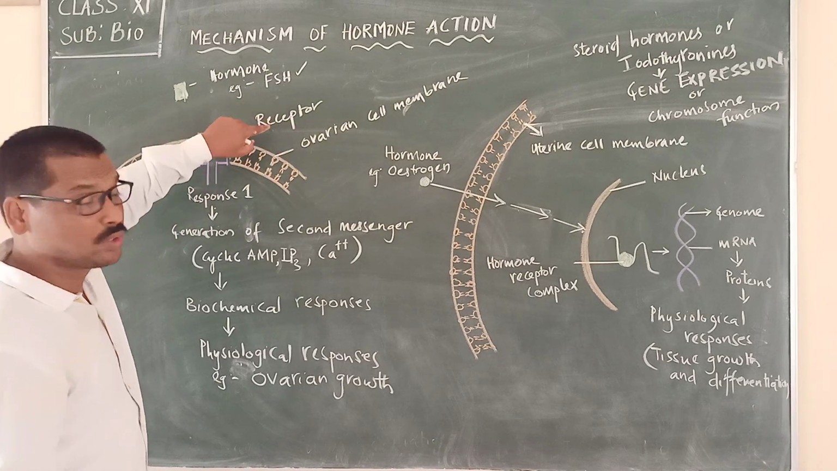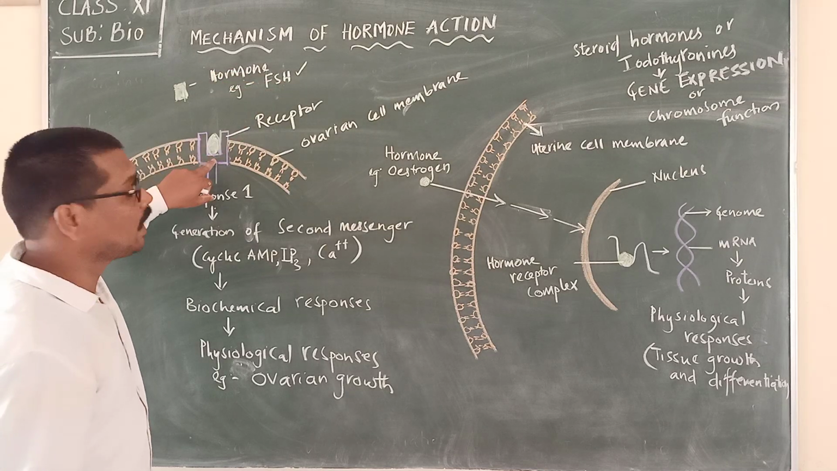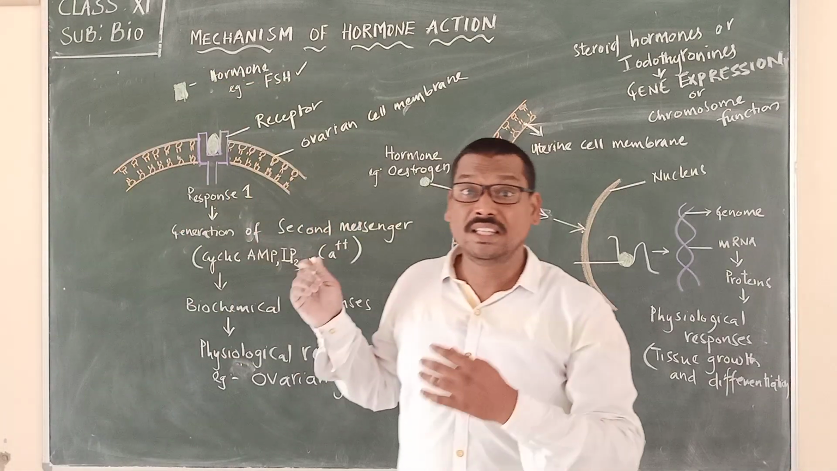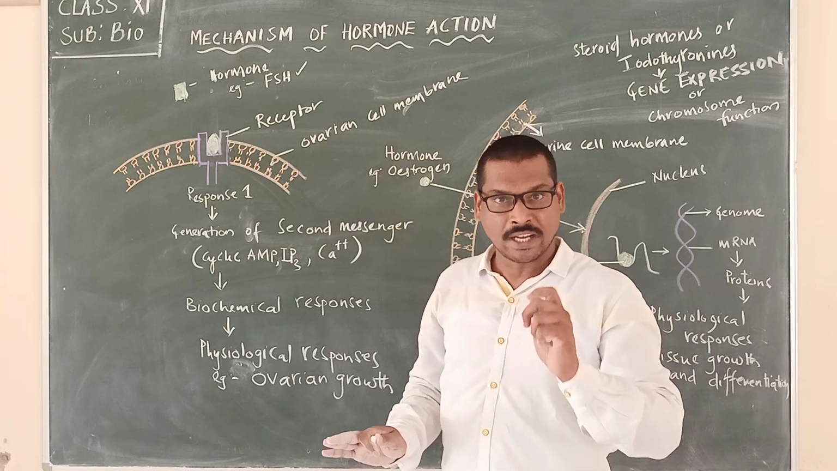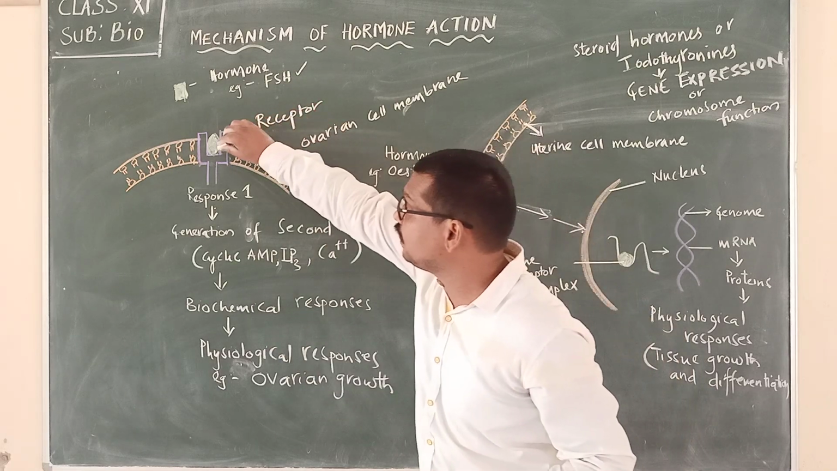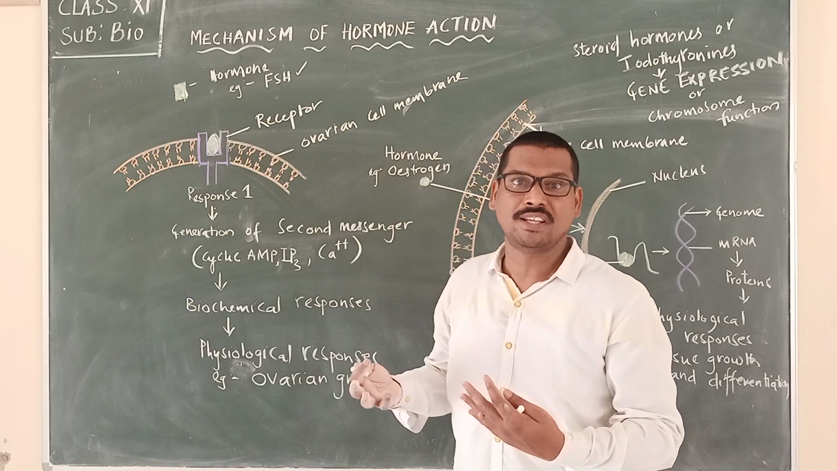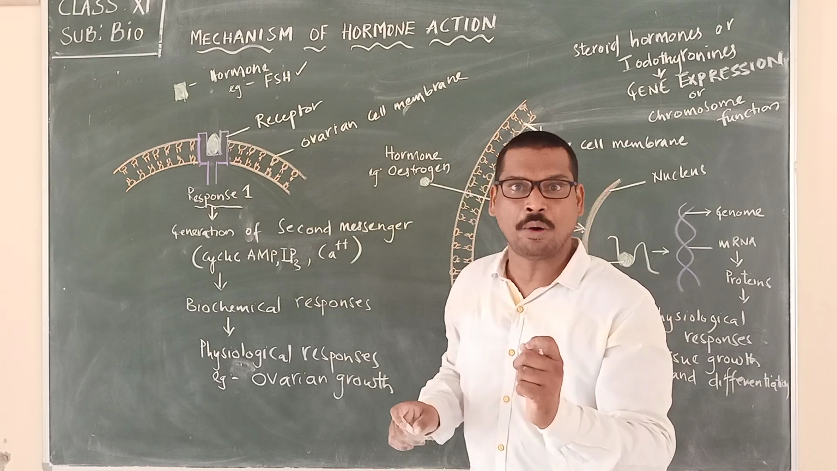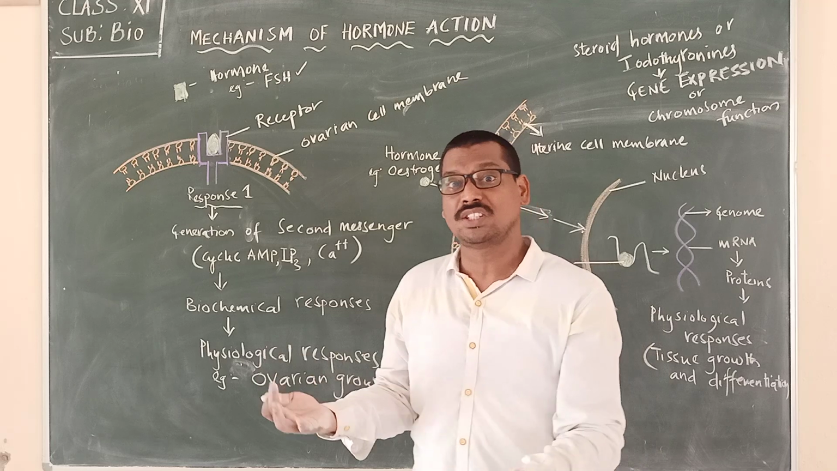Now to this receptor, what came and binded? Follicle stimulating hormone came and binded to the receptor. Now remember that these hormones cannot enter inside the target tissues. That's why we are calling them membrane bound receptors. But once they bind to the receptor, they bring up changes inside, means they bring up a response, means they are stimulating. They stimulate the ovarian cell membrane to bring up the changes inside.